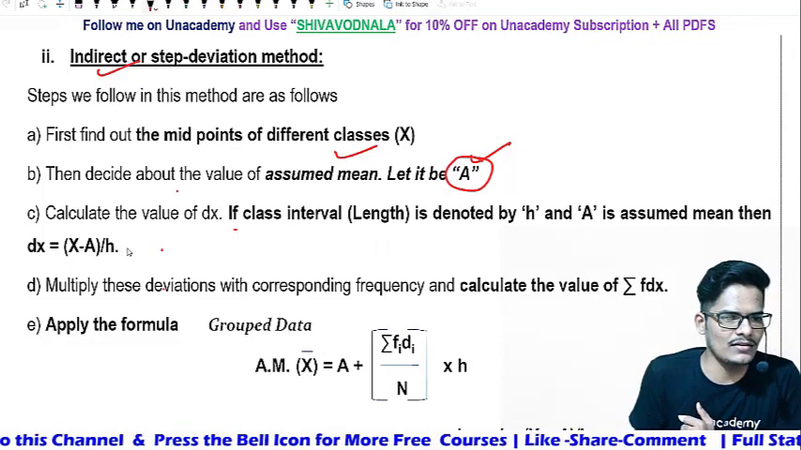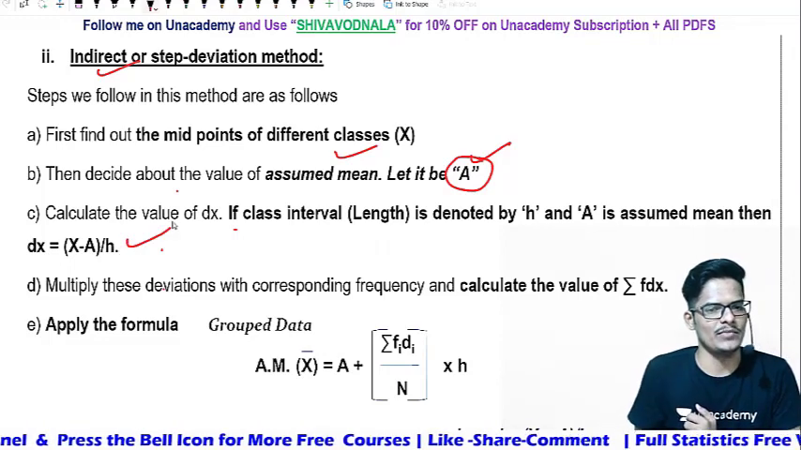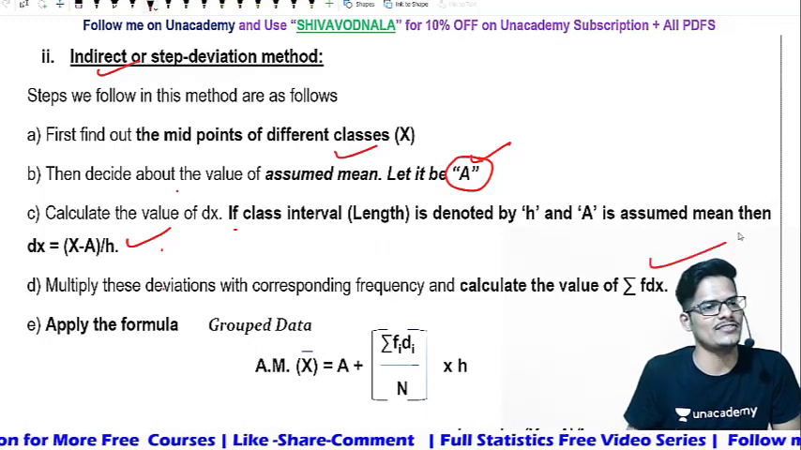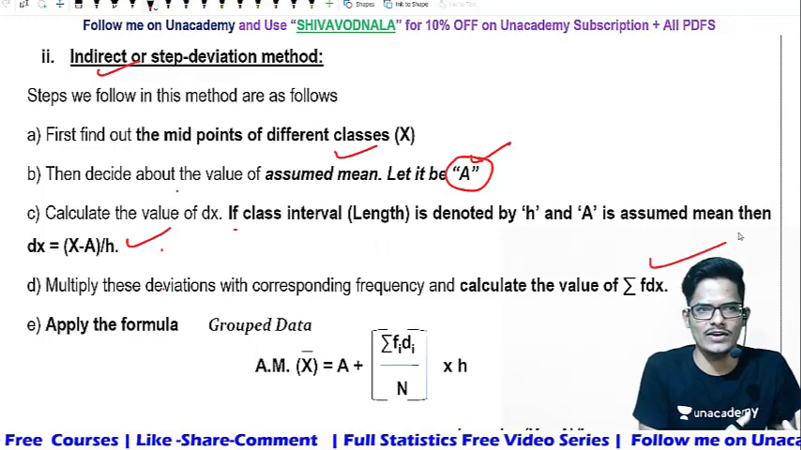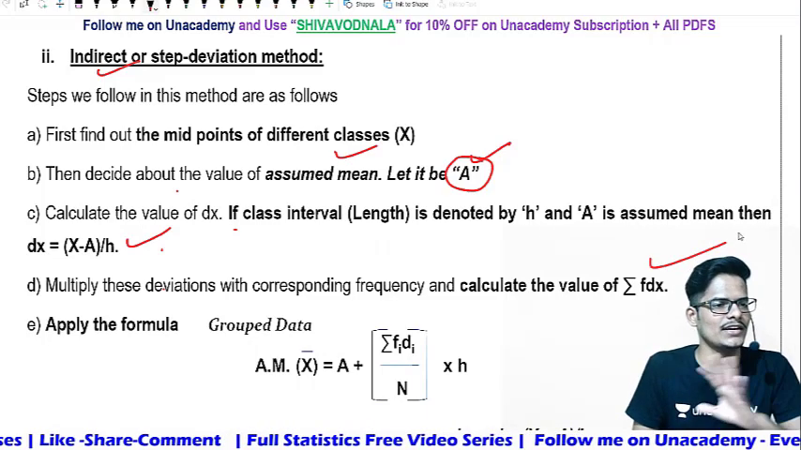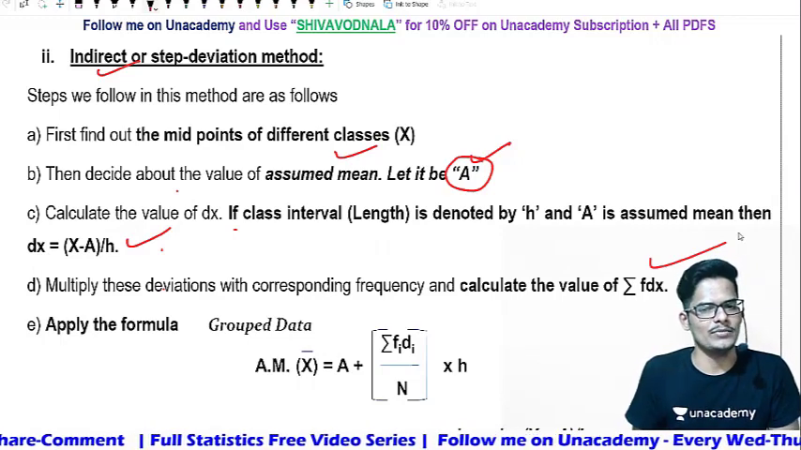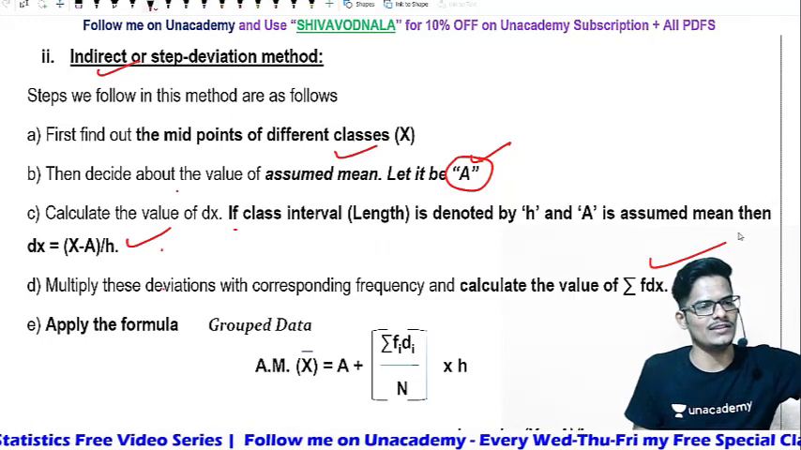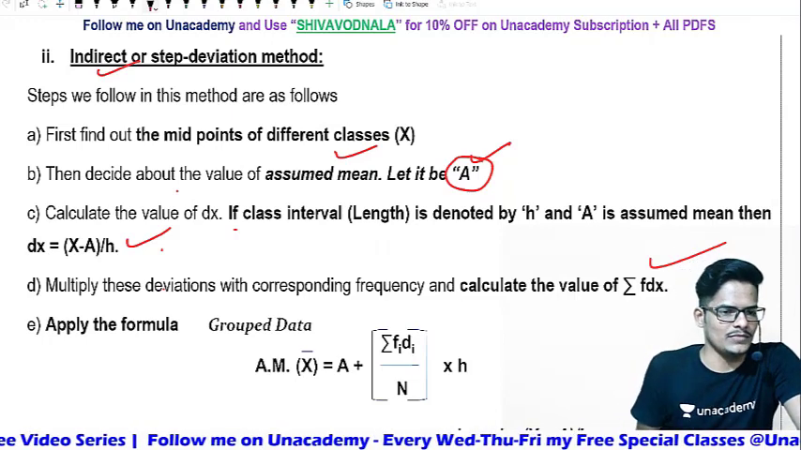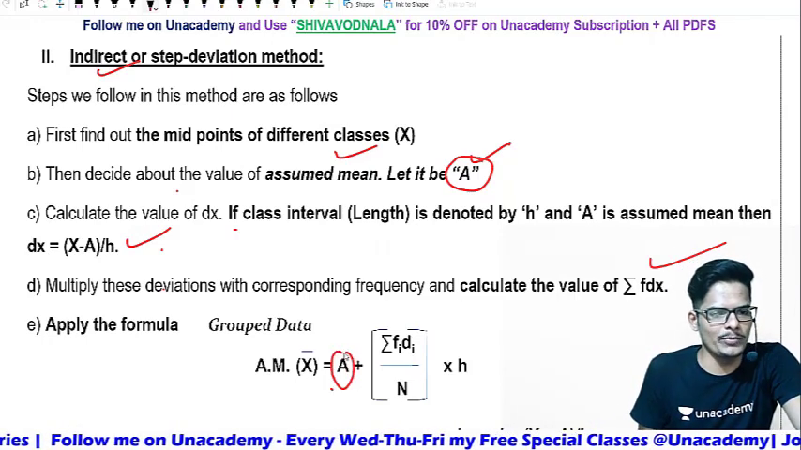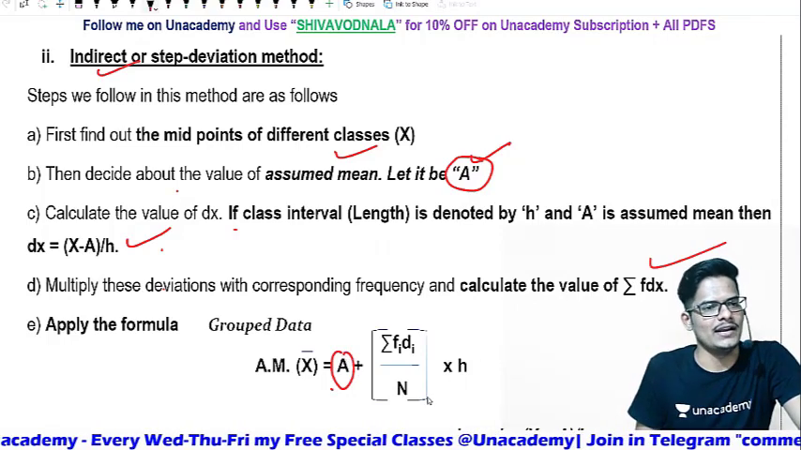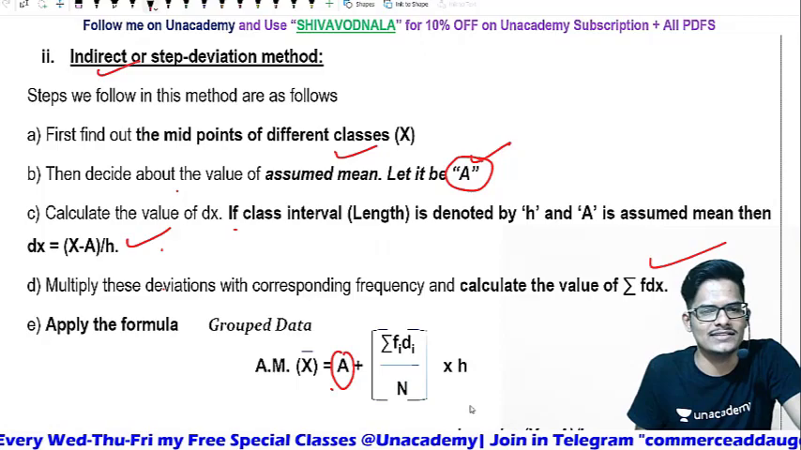Multiply the deviation calculated in step number 3 with the corresponding frequency and calculate the value of summation f dx. It is the frequency into the deviation that you calculated. So the final formula is AM, that is arithmetic mean, equals assumed mean plus summation of Fi di divided by number of observations into class interval length.